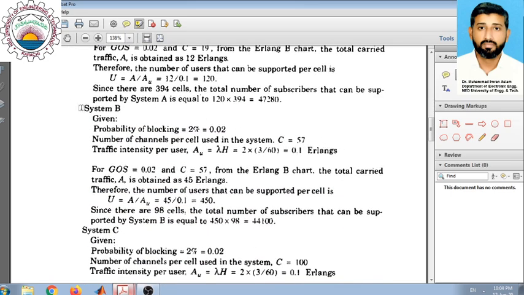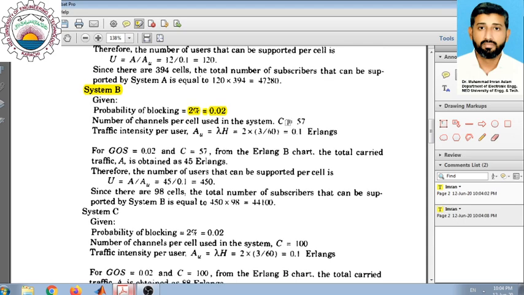A similar solution can be done for system B. If we focus on system B, the probability of blocking is again the same, 2%, as given in the problem, but the number of channels is different, defined by C equal to 57. So we have 57 channels in a cell, and the traffic intensity is also the same as in the previous case, 0.1 Erlang.